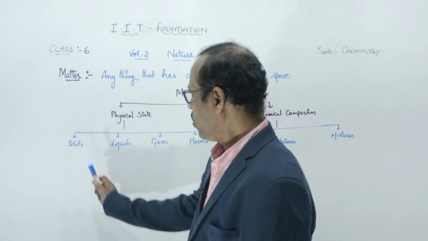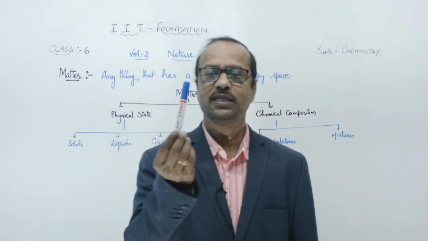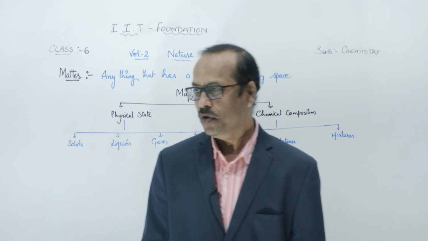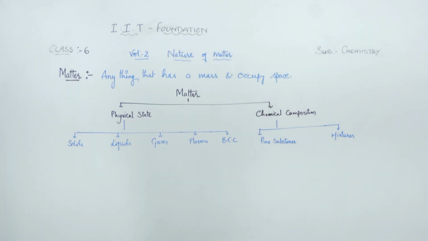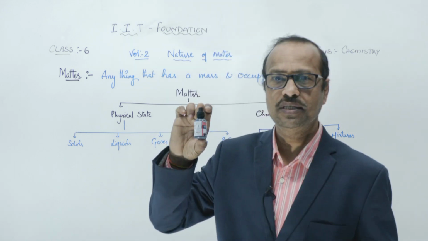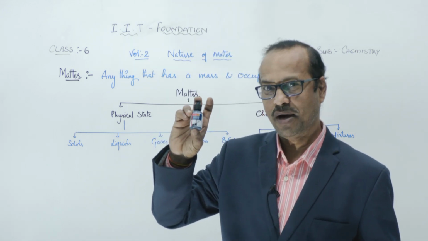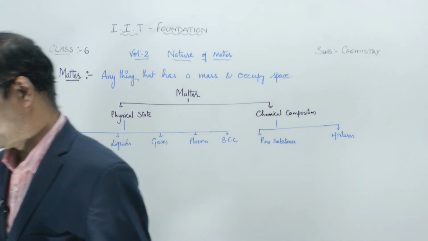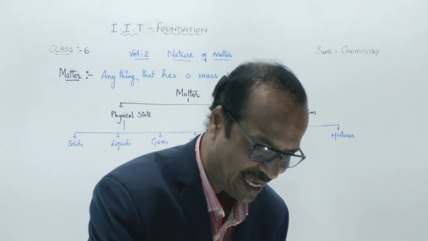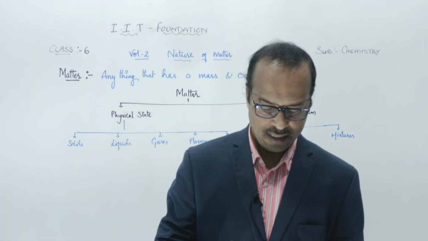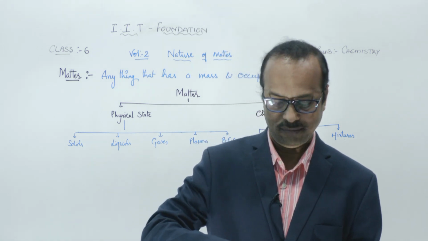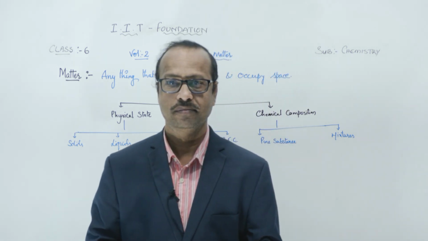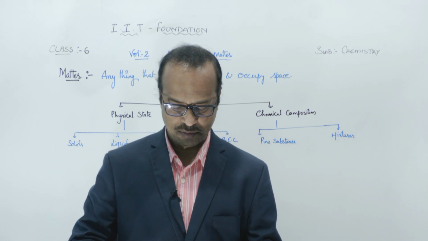Right. Now, what are solids? You know. So, what is this? Is this a solid, liquid, or gas? It's a solid. Now, if you take, for example, I have this. Can you see what this is? This is a marker ink bottle. In this, ink is there. Is this ink a solid, liquid, or gas? Yes, students. It's a liquid. The ink comes under liquid.